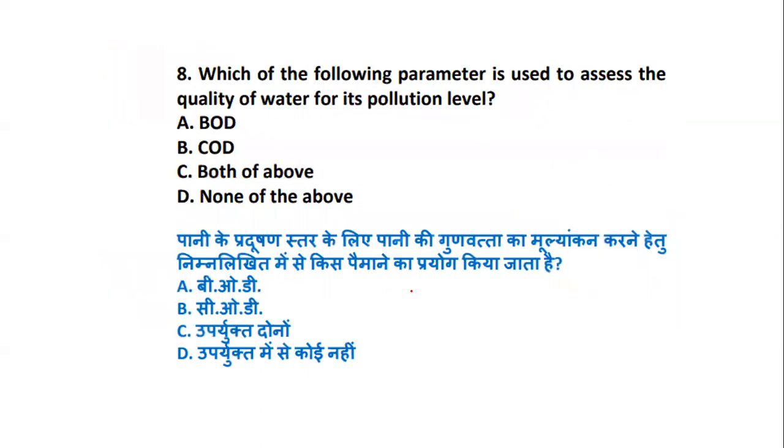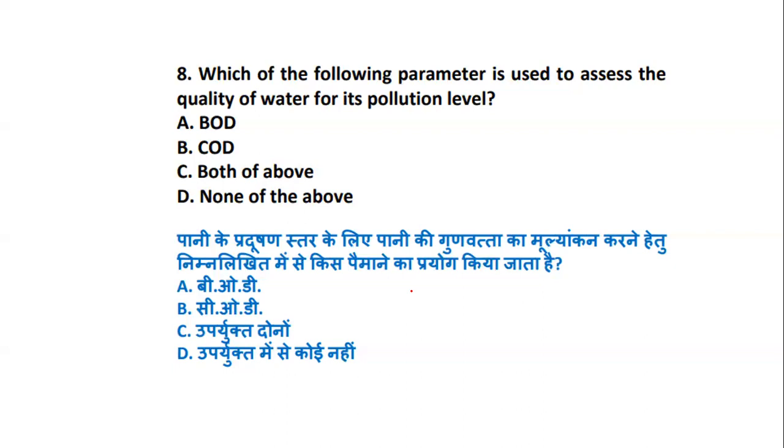Okay. Now, going to question number 8, which of the following parameters is used to assess the quality of water for its pollution level? The parameter used to assess the pollution level is BOD, COD, both of these, or none of the above. So what exactly is the parameter used to assess the quality of water? Whether it is BOD, COD, both, or none of the above. So let's have a look. Okay.